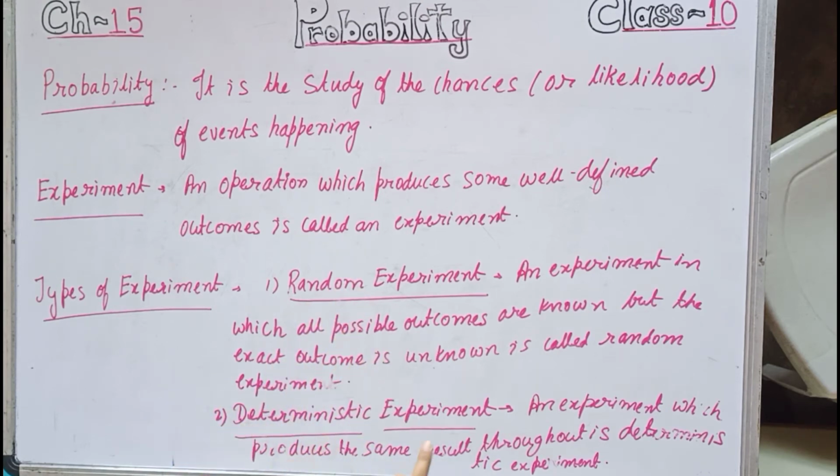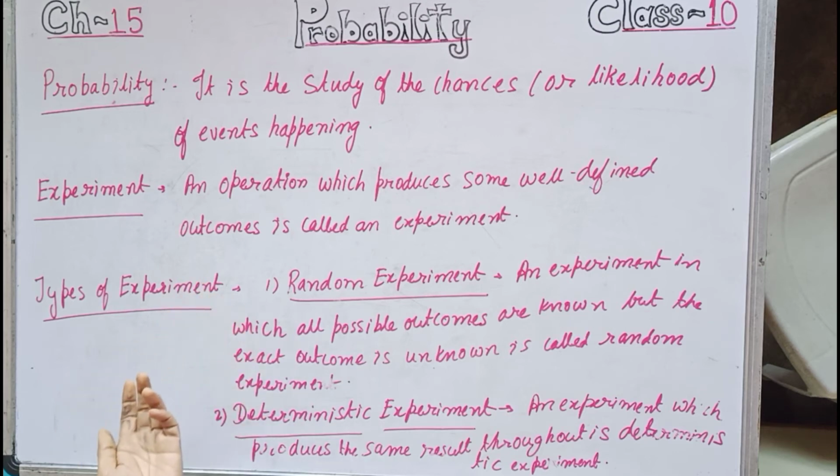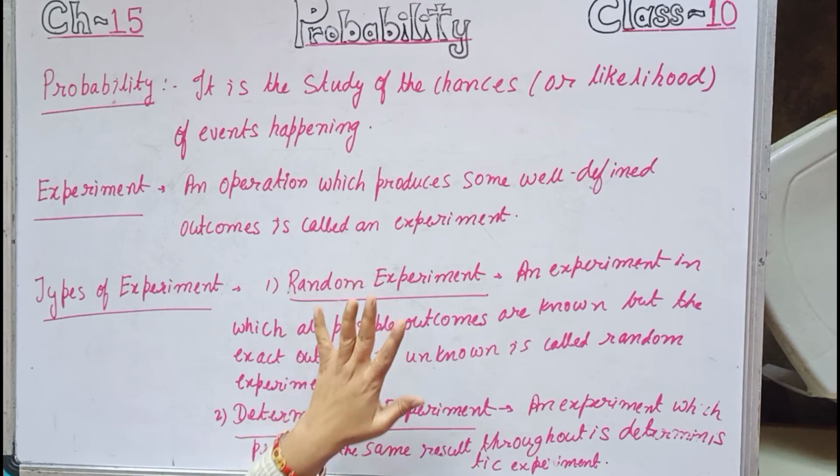The second type, deterministic experiment: an experiment in which we know the outcome is called a deterministic experiment. For example, throwing of a biased coin. Biased coin means in that coin both sides head are there or both sides tail are there. Suppose a biased coin with both sides tail is there. Now if we throw that coin, we know the possible outcome that it will come as tail only. So that is a deterministic experiment. In standard 10, we will be doing mostly random experiments only.